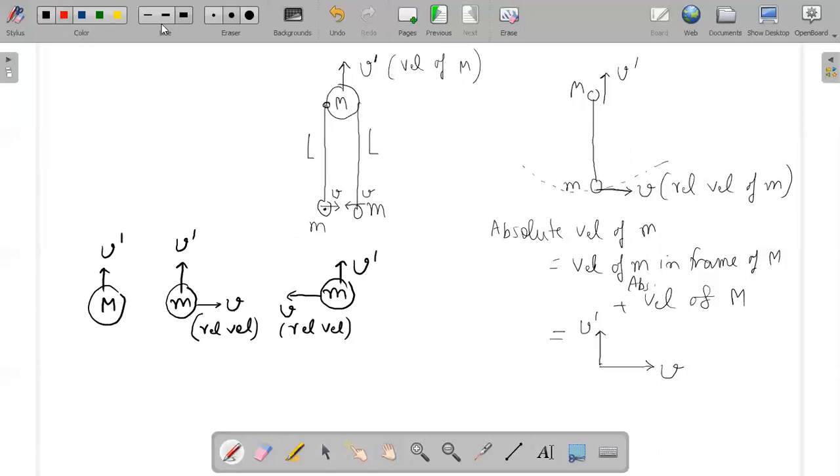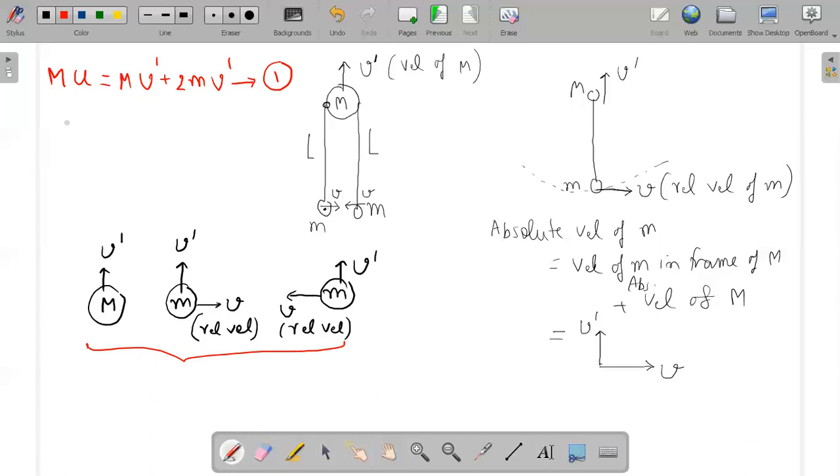So if I follow conservation of linear momentum, then the initial linear momentum, which was capital M into U, is now the linear momentum of this entire system, which is capital M v dash plus small m v dash plus small m v dash, so I can multiply it by 2. That is the conservation of linear momentum.